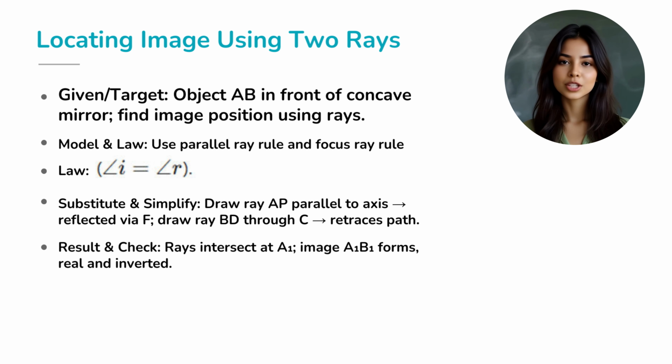Now watch the magic, both reflected rays intersect at a point A1. That's where the image of point A forms. Join A1 to the principal axis and you get the image A1B1, which is real, inverted, and sitting proudly on the other side of the mirror. See? Just two rays, and we've nailed the image position. The mirror isn't messy anymore, it's crystal clear.